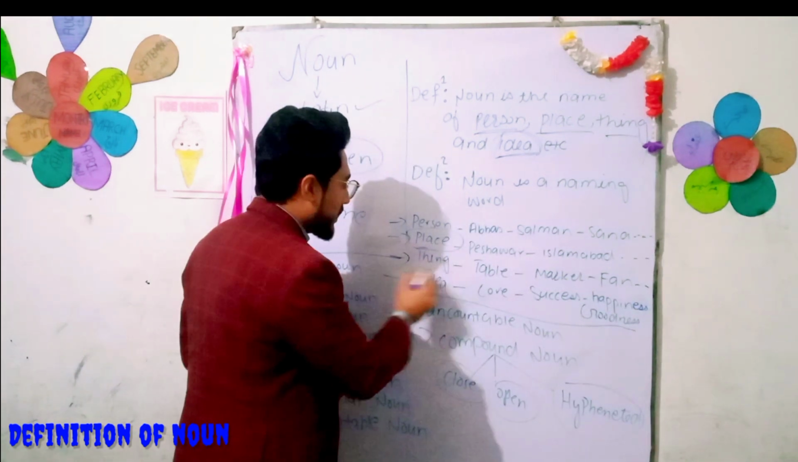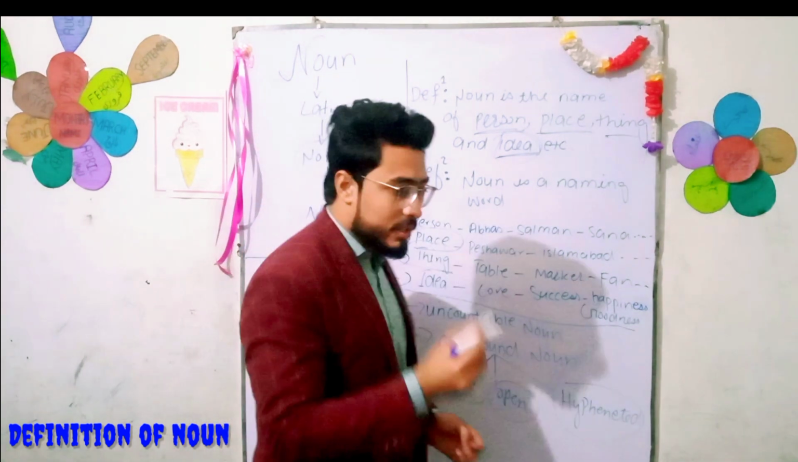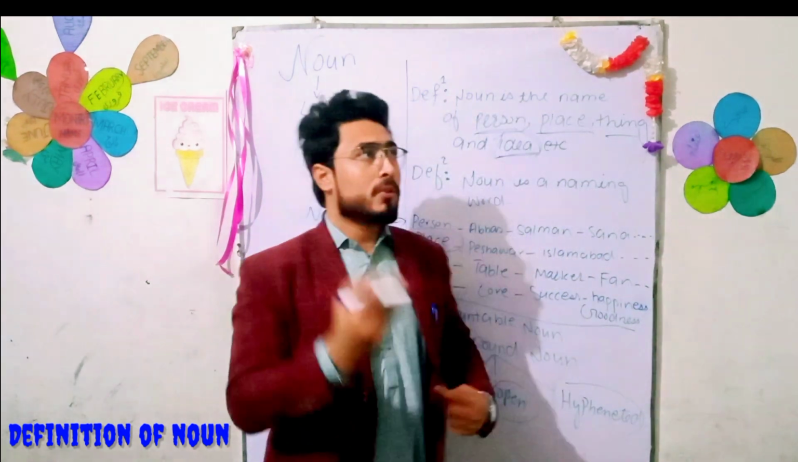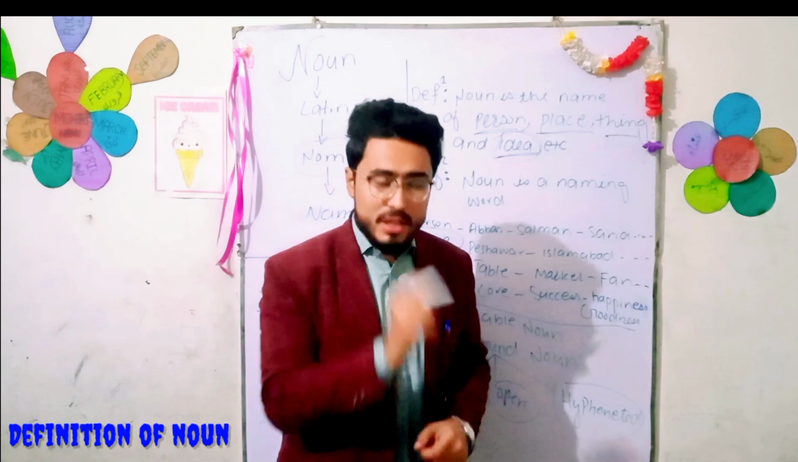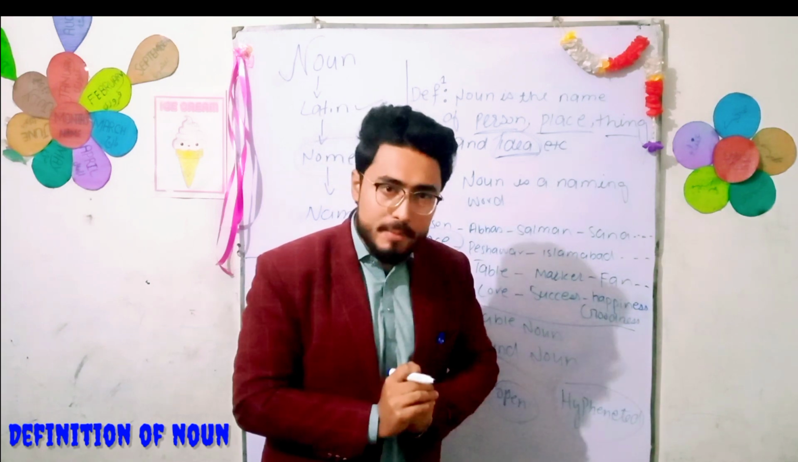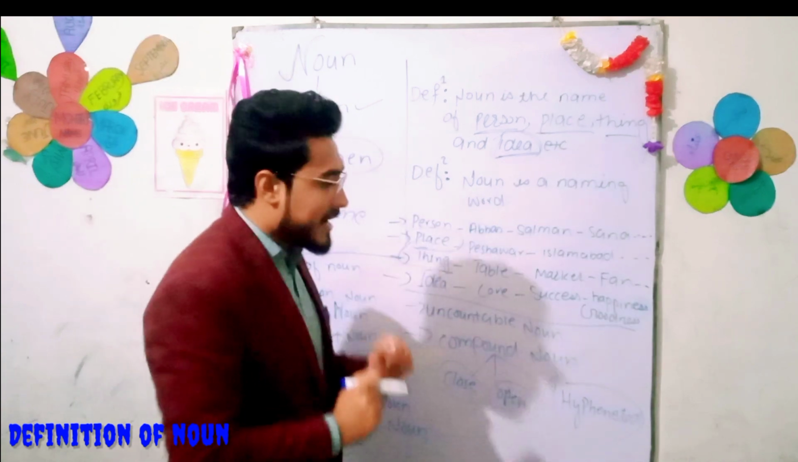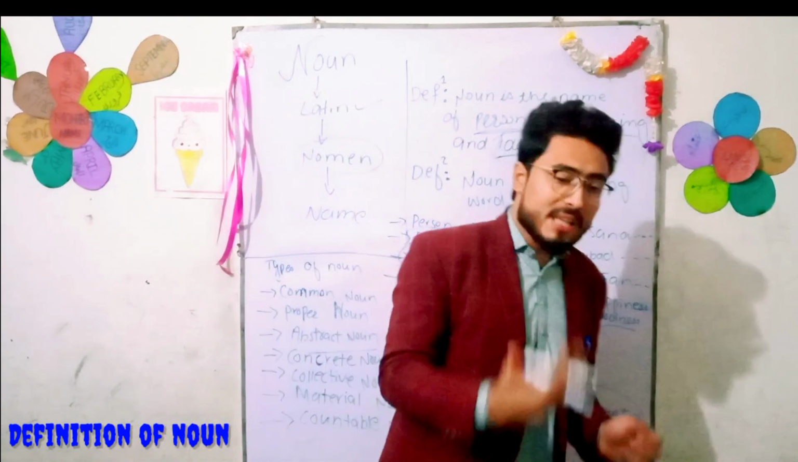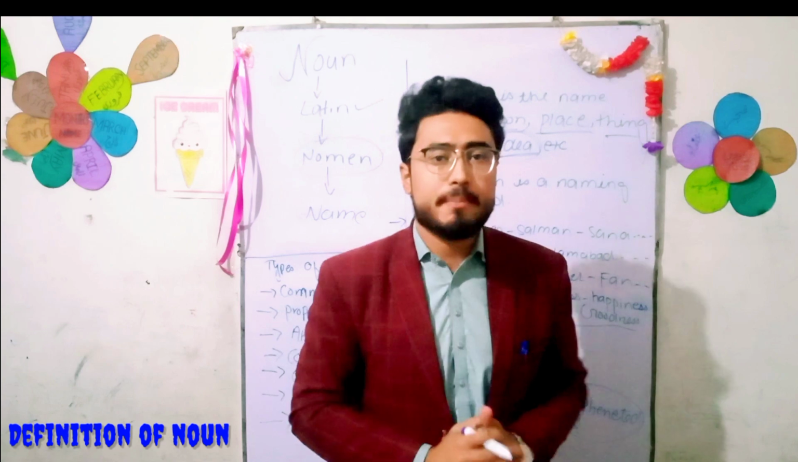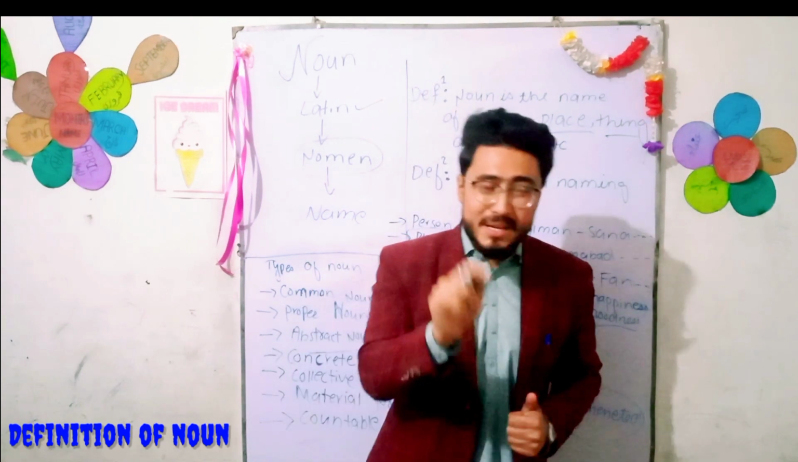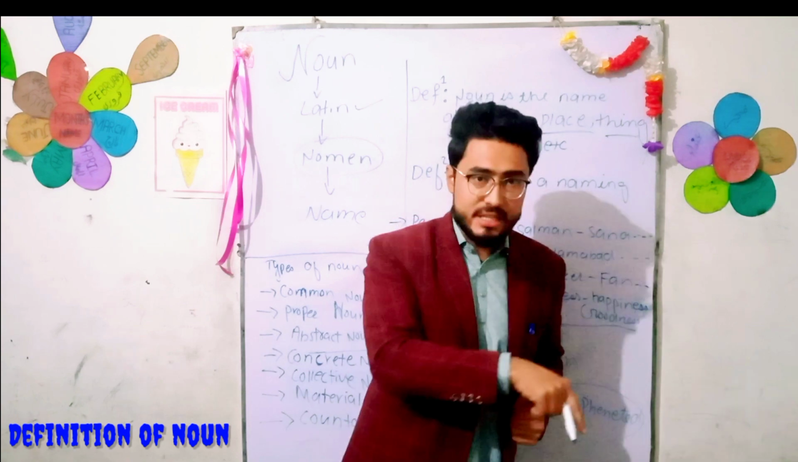Then we have things, like chair, table, wall, bulb, frame, camera, watch. These are examples of things, right? Then we have ideas. Ideas are like love, success, justice. These are examples of ideas. So a noun is the name of a person, place, thing, and idea.